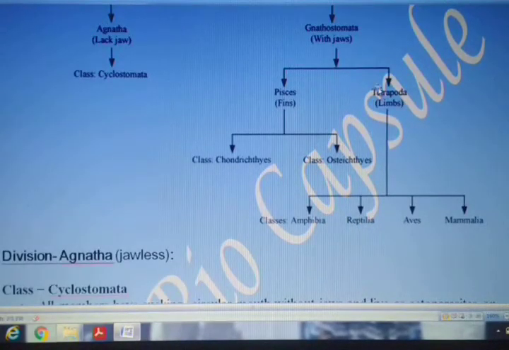And when we come under the superclass tetrapoda, which have 2 pairs of limbs, they are classified into 4 classes. Starting from the first one, class amphibia, second one is reptilia, third one is aves, and the fourth and last one is mammalia, where we are included. We are classified under this class mammalia.